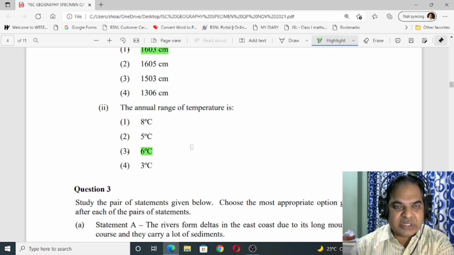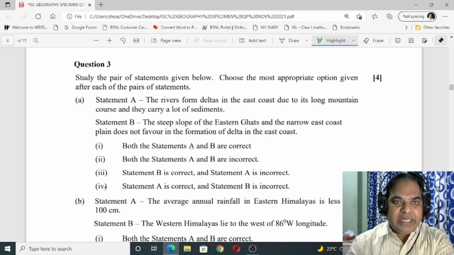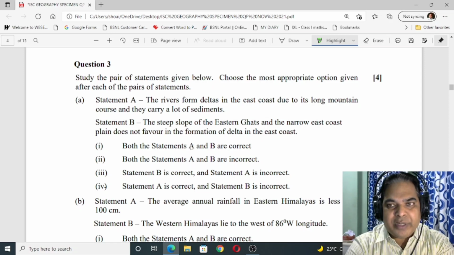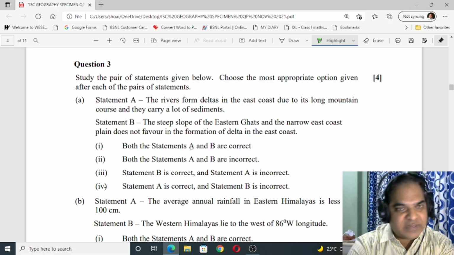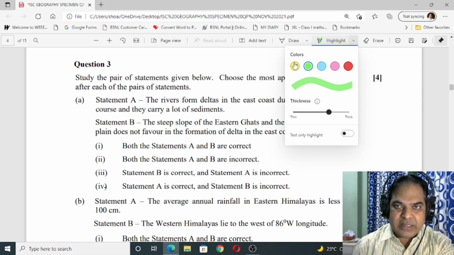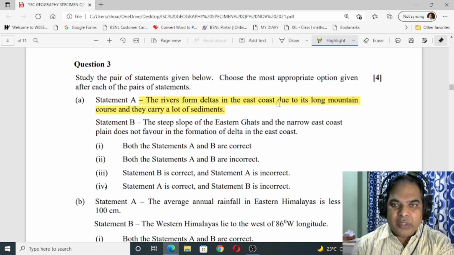Now question number 3, study the pair of statements given below. Choose the most appropriate option given after each pair of statements. First of all, we have to read the statement. Let us go through it. I am going to make it yellow. Statement A, the rivers form deltas in the east coast due to their long mountain course and they carry a lot of sediments. This statement is correct.